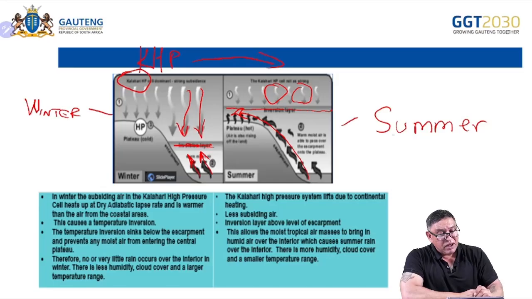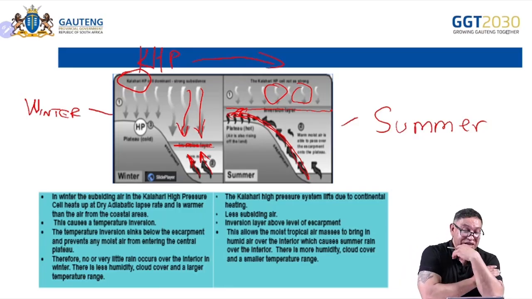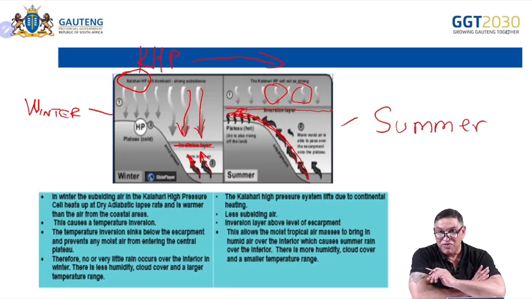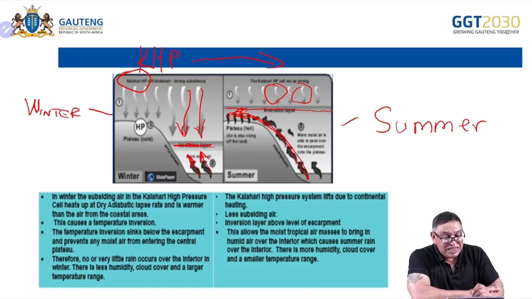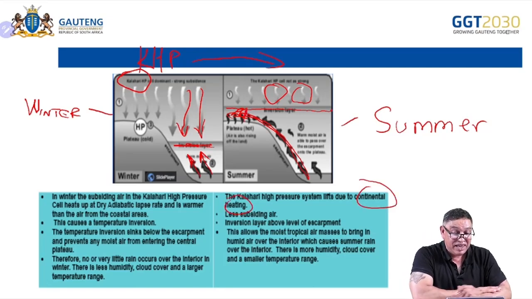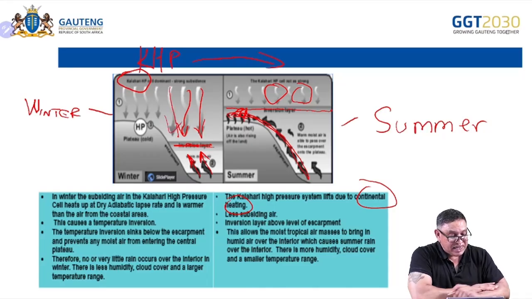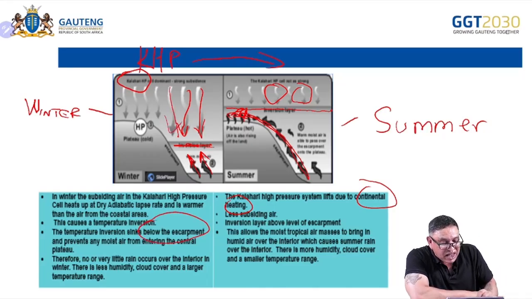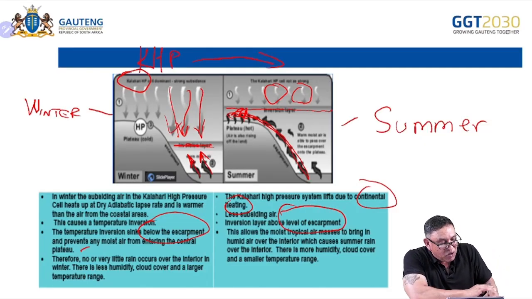But what happens in summer here now? Because the inversion layer is above the level of the plateau, moisture is coming in. And if moisture is coming in, then you will have more rainfall in summer. Can you see that? So it's about the continental heating also, as mentioned here. Because the surface is heated, there's more rising air. Therefore, the inversion layer is higher up. Yeah, there's cooling of the continent, more subsiding air, and it's below the escarpment. Very little or no rain.